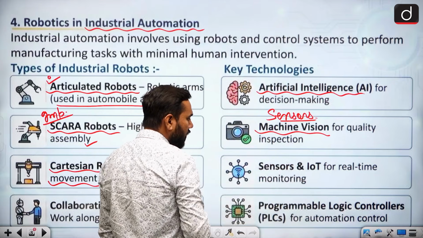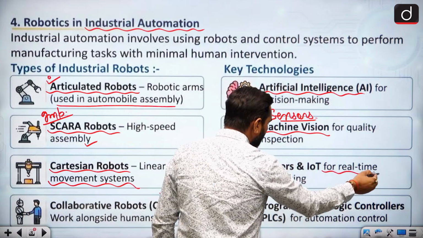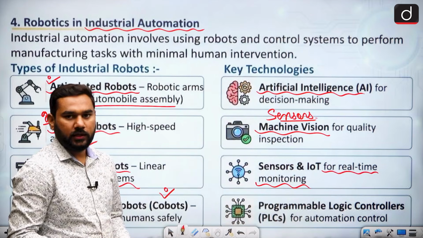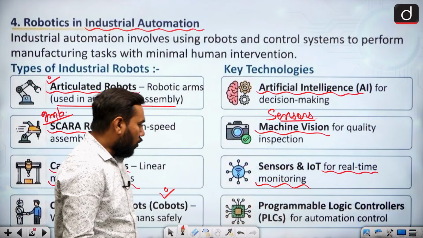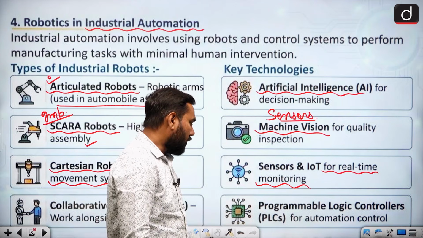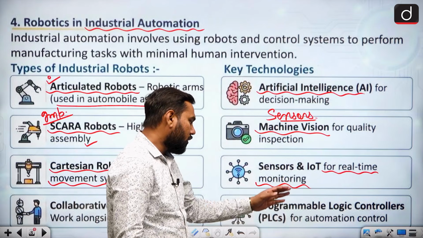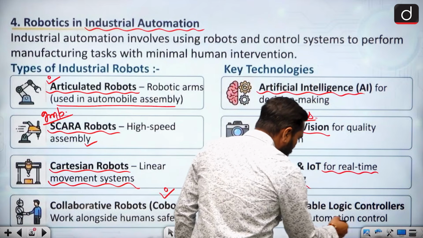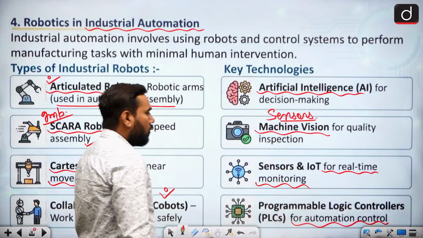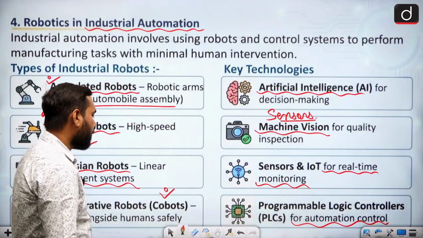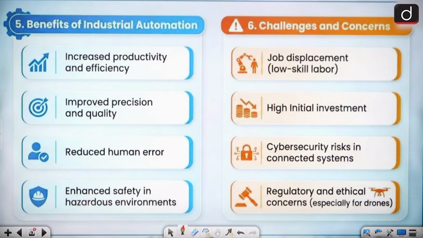The same thing applies for real time monitoring, which means instant replies given by the machine. Also, machines can be programmed for work, so we use a programmable logic controller for automation control. This creates work for the robot, so you have to give a program for it to do its work. This is the main thing.